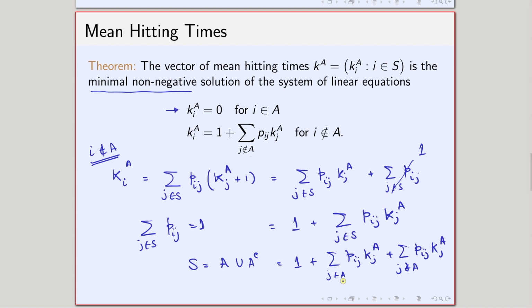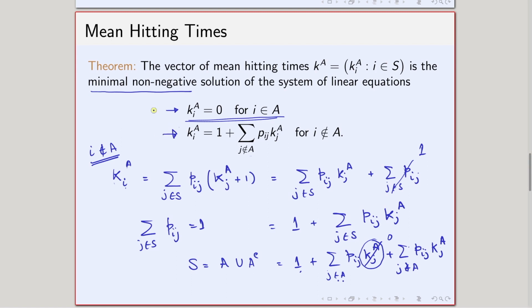Now when j belongs to A, this is basically 0 that is given here. If i belongs to A, k_ij equals 0. Similarly, if j belongs to J, k_ij equals 0. So this term will not contribute anything. So finally I have k_iA equals 1 plus this sum. That's what is basically written here.